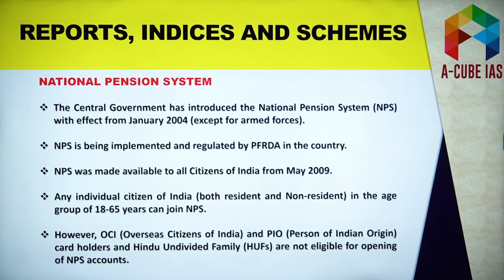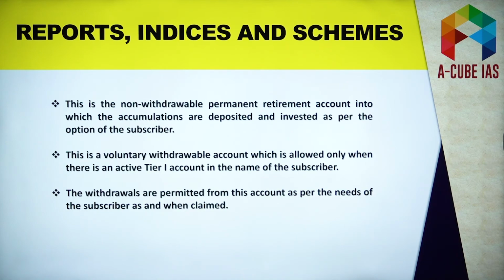Now, under this system, there are 2 tiers. Okay, tier 1 and tier 2. Under tier 1, you can have a permanent retirement account. It means your money will be deposited in this account and you won't be able to withdraw. Although this money will be invested as per the options of the subscriber, you cannot withdraw the money.